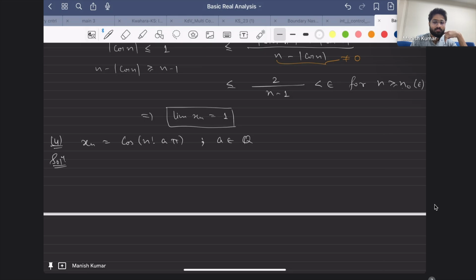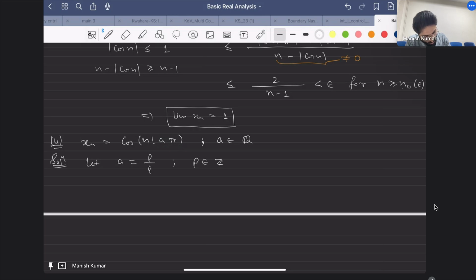That doesn't matter. So let's start to deal with this. See, what is the advantage of a being a rational number? That you can write it in the p by q form, right? That is the definition of rational. So suppose that a equals p by q, where p belongs to Z and q belongs to the natural numbers.